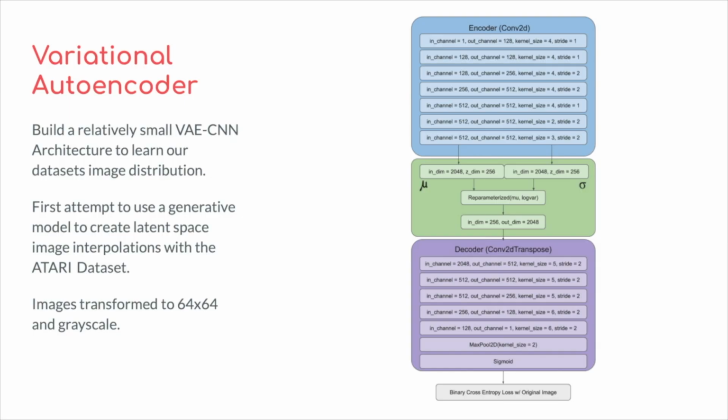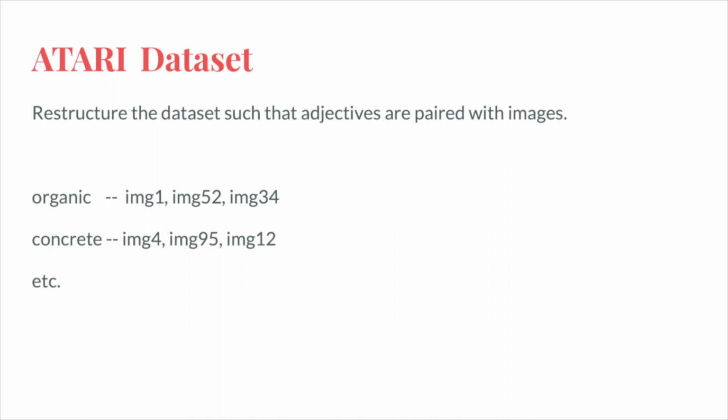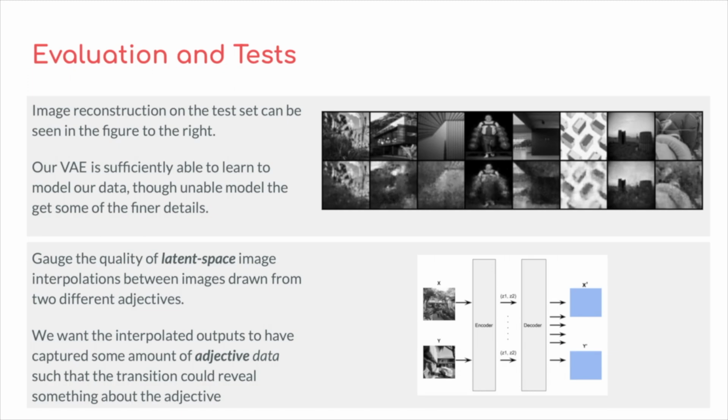To create a baseline for modeling our image distribution, we built a small VAE CNN. We transformed all of the images into grayscale and reshaped them to be 64 by 64. We restructured our dataset such that the adjectives and images are paired in the following way, where one adjective can be paired with multiple images. We verified our model was sufficient by reconstructing test images, though given our model is still rather small, the images are still blurry.